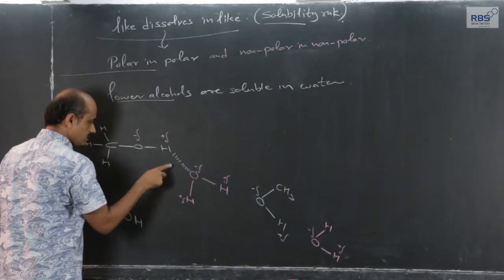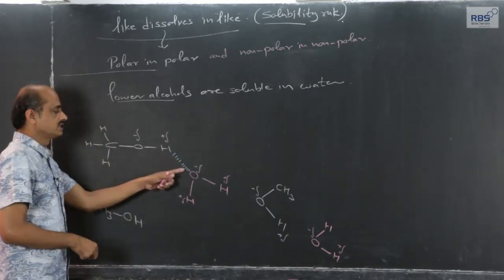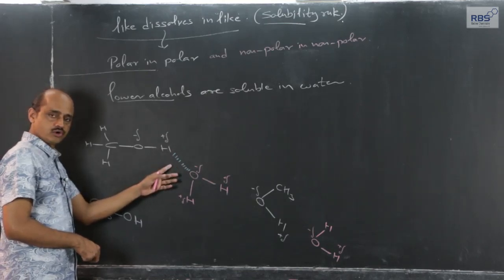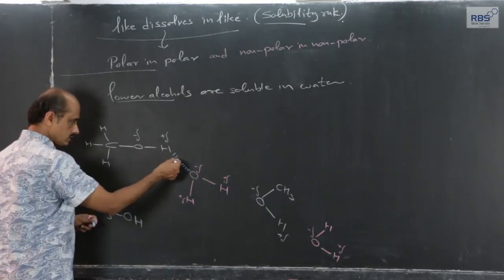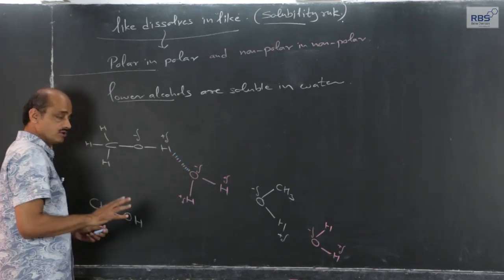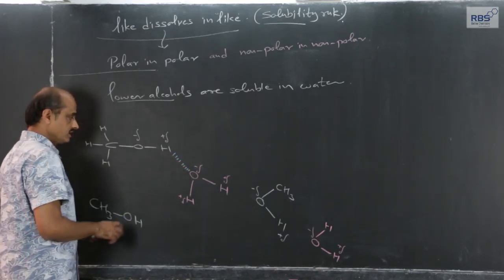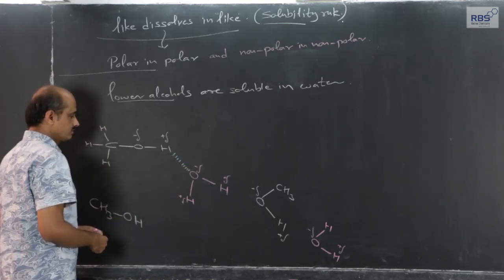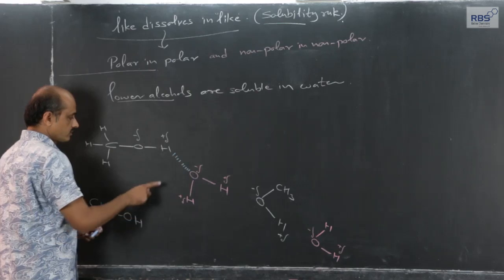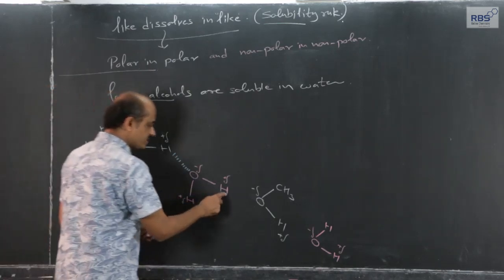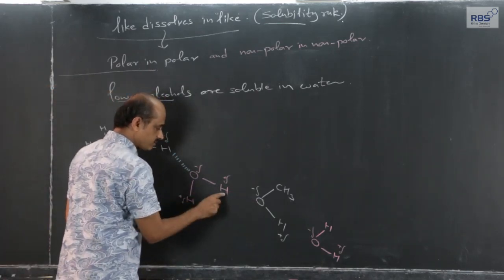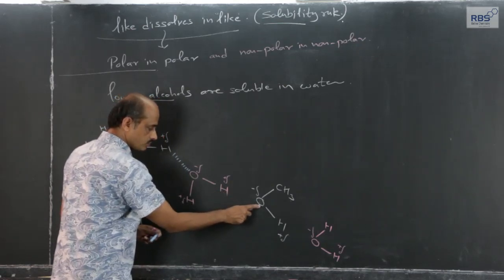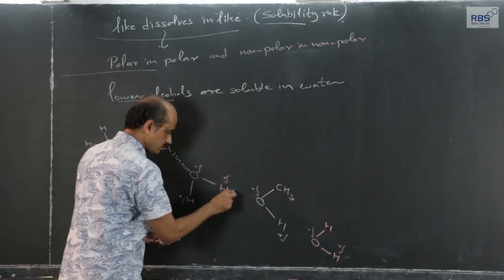This is just electrostatic force of attraction between the opposite charges, force of attraction between the atoms because of opposite charges. Therefore, it is shown by using such lines. It is not a chemical bond, it is just electrostatic force of attraction. Same type of electrostatic force of attraction between delta positive hydrogen of water and delta negative oxygen of methyl alcohol is present here.